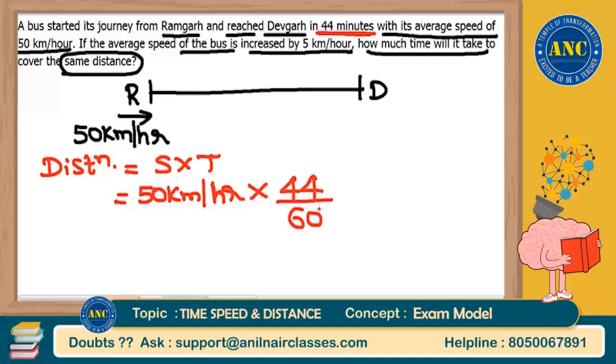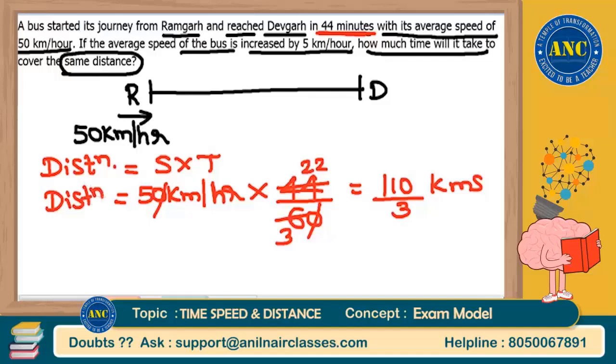If I simplify further, this is 2 into 22, 5 into 22 is 110, so 110 by 3 kilometers. That means I am assuming the distance as 110 by 3 kilometers. In fact, it is not an assumption in this question. It is actually true because we have taken the original values mentioned in the question. So total distance is 110 by 3 kilometers.